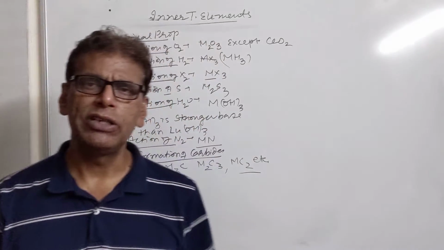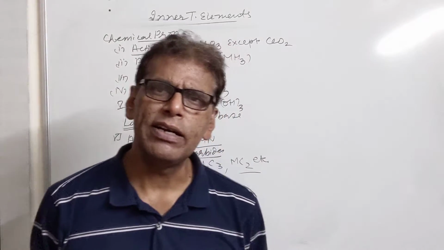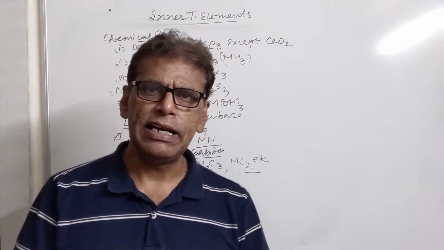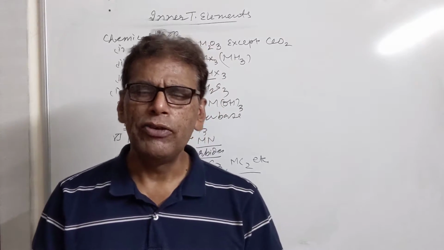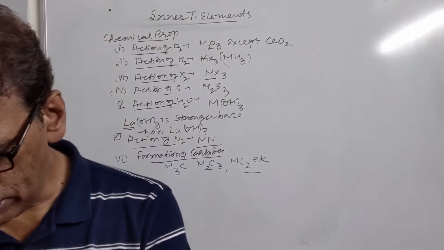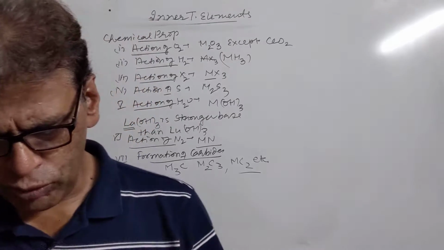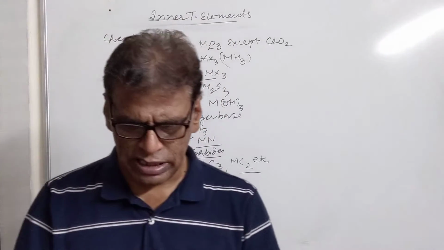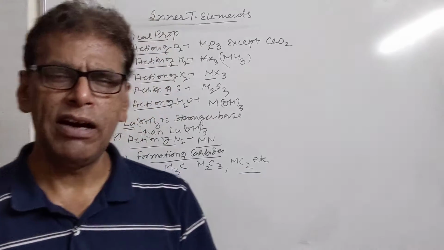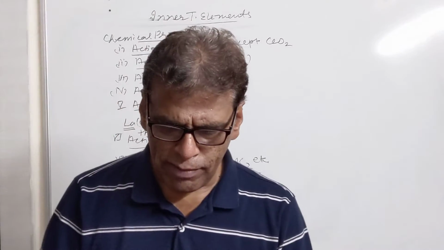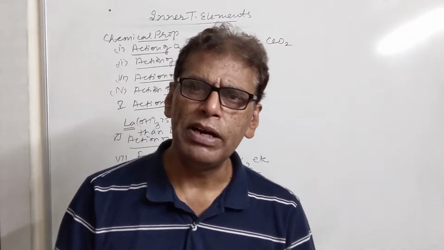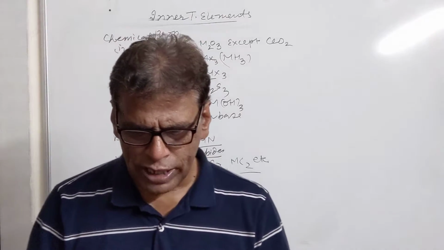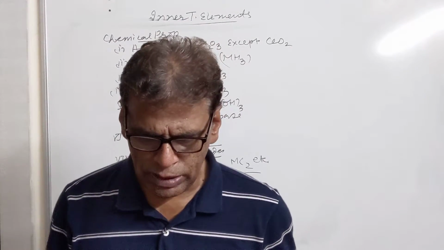In the end, we have a question which we have already discussed: what is lanthanoid contraction and what are its causes and consequences? We know it is the decrease in size of the elements which follow lanthanum. It is due to the poor shielding effect of the 4f subshell, which does not shield the outer electrons from the hold of the nucleus. That's why these outer electrons come nearer to the nucleus and size decreases. Consequences are their electropositivity becomes same, their chemical properties become same, their ionization energy becomes same, their separation becomes difficult, and their hydroxides show slight variation in their basic character.